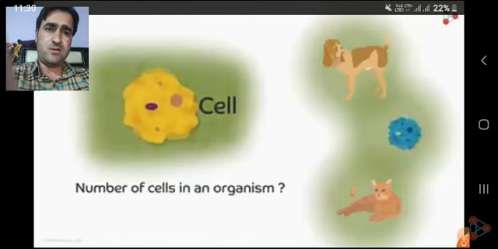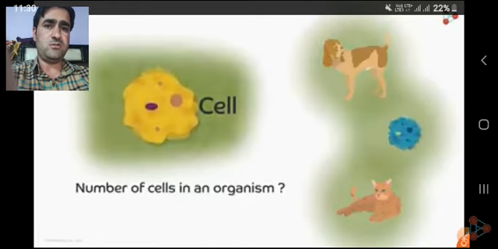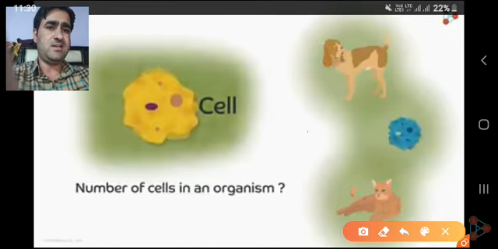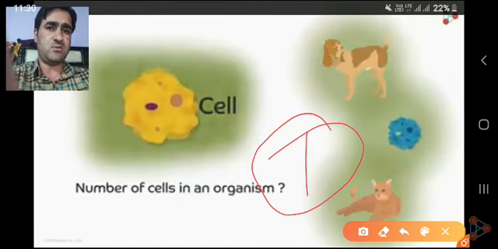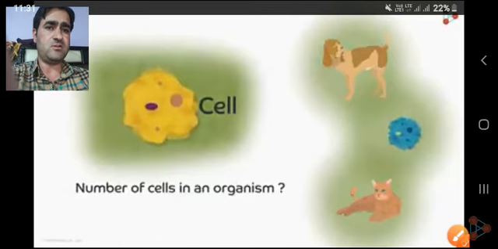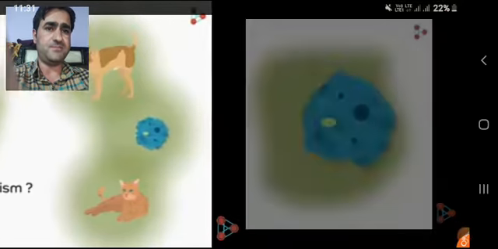There are a large variety of organisms that you see around. We have unicellular, we have multicellular and complex organisms, and the number of cells in these organisms is not the same. In unicellular organisms there is only a single cell which carries out all the important functions of life, while in multicellular organisms we have a large number of cells which carry out the various important functions of life.